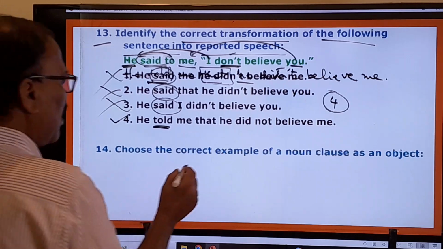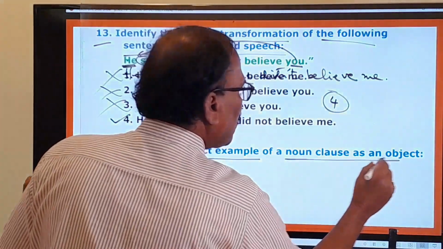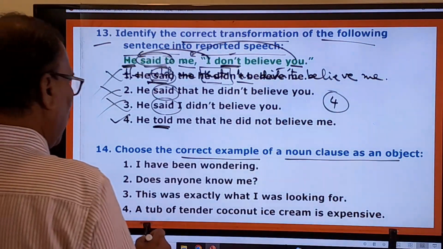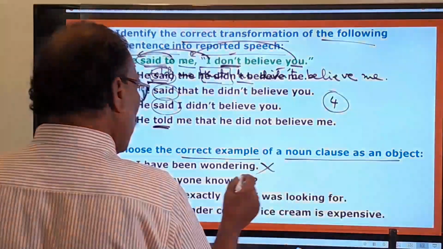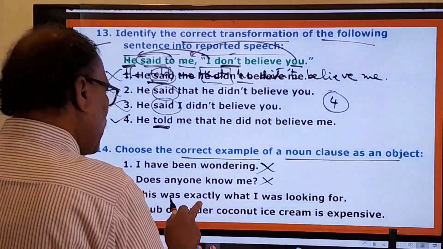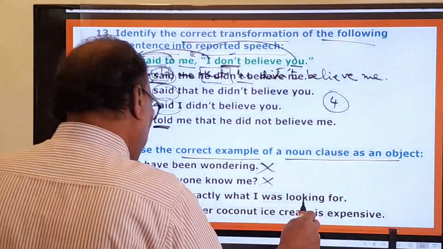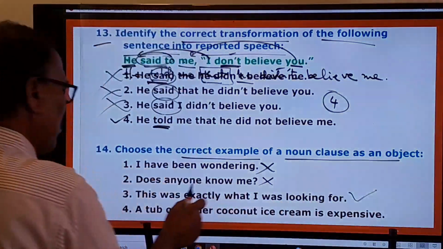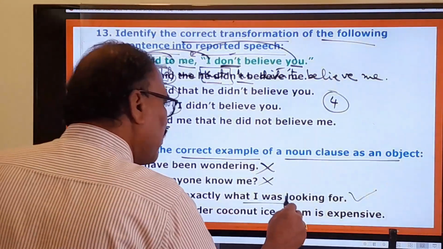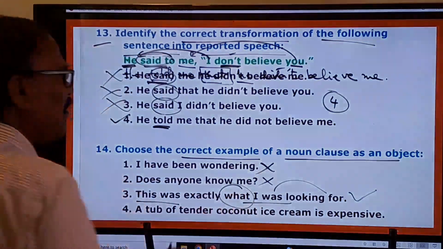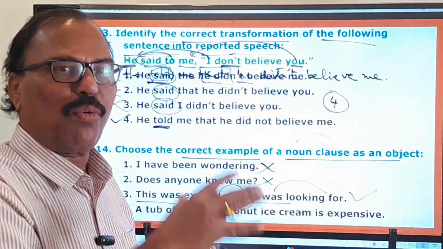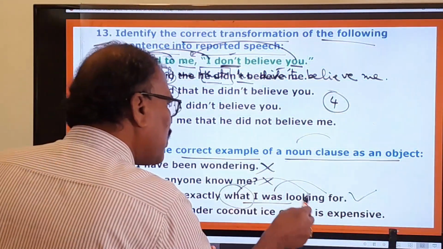Choose the correct example of a noun clause as an object. Here, what are the things given? I have been wondering, no, it's not a noun clause as an object. Does anyone know me? No. This was exactly what I was looking for. This is the noun clause. You know very well, noun clauses will be formed with what, when, where, why, how and all such words. So here, what I was looking for.